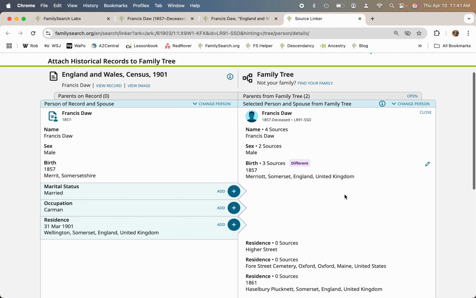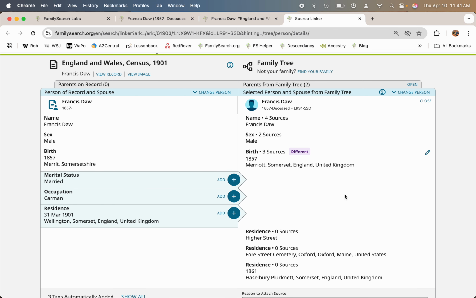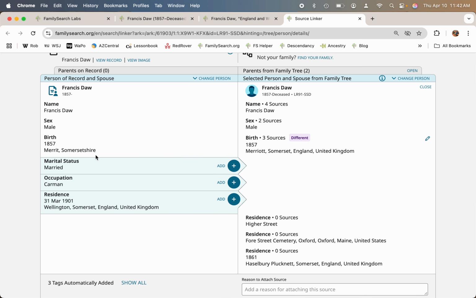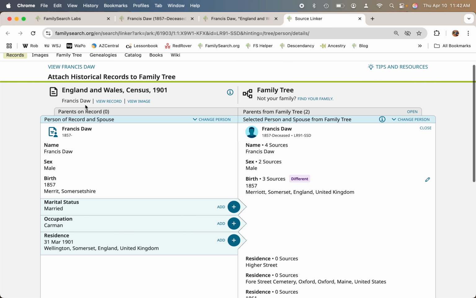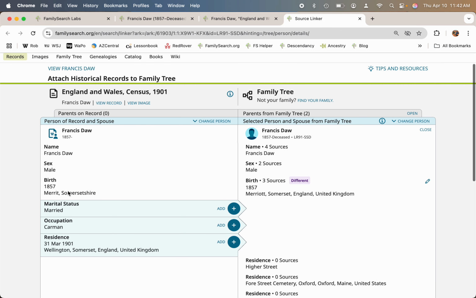And what we're trying to do is see if there's enough information to conclude that this Francis Daw on the record represents this Francis Daw on the family tree. So right now I have English.